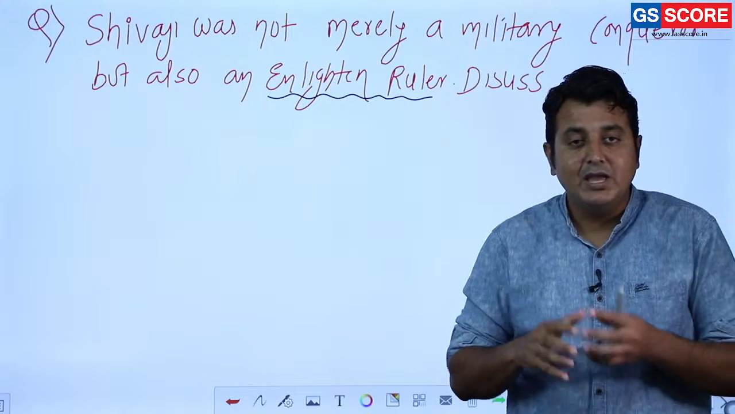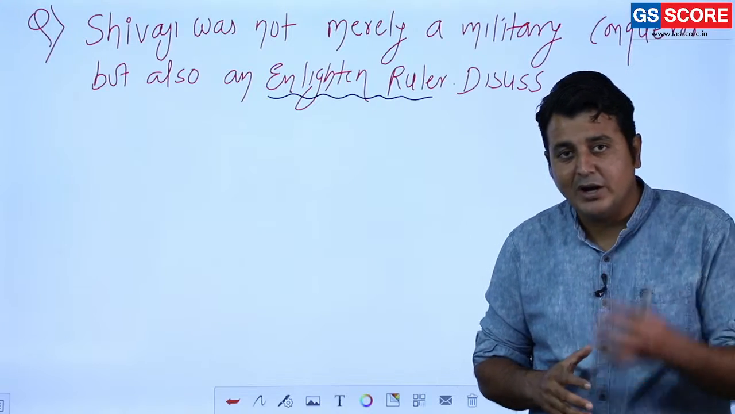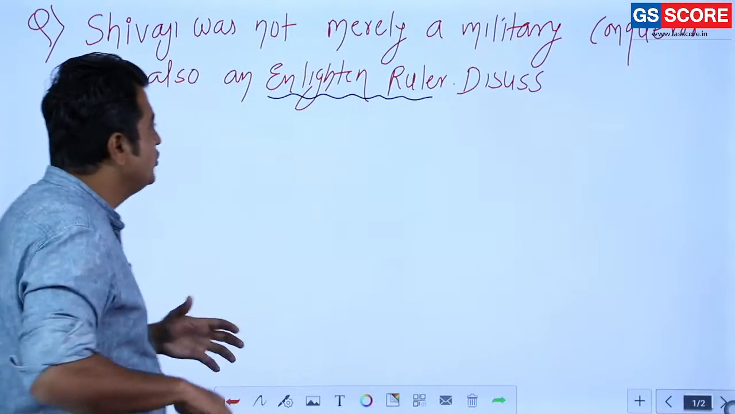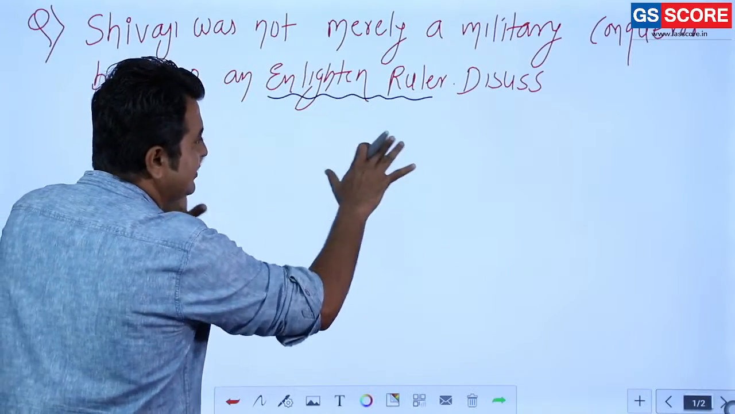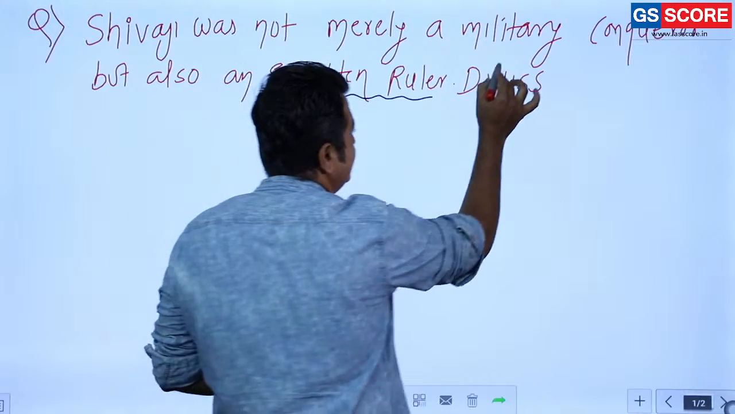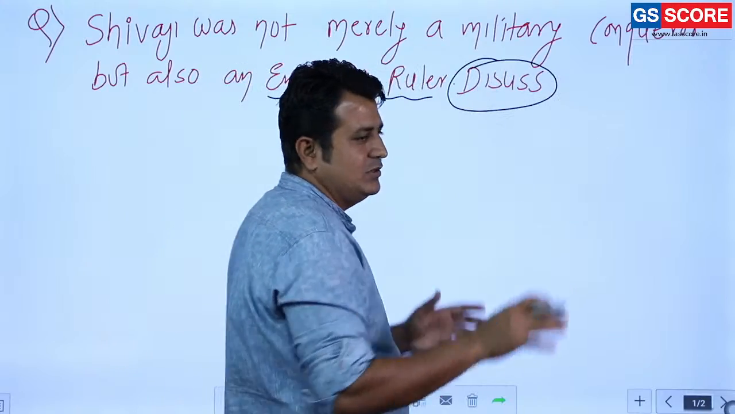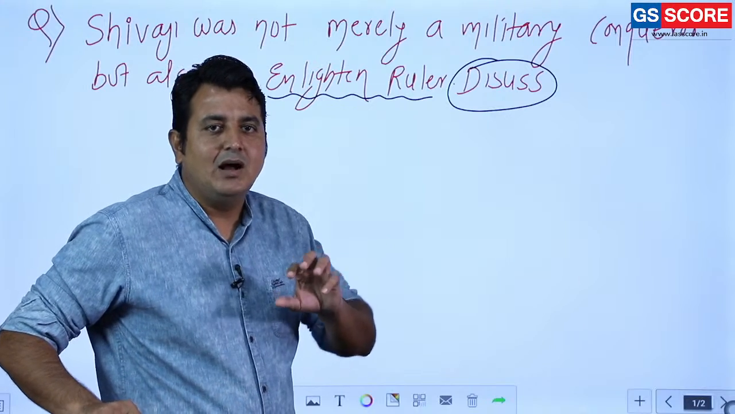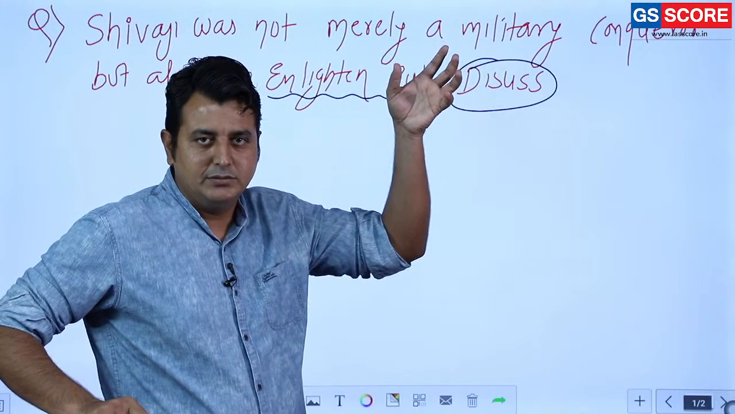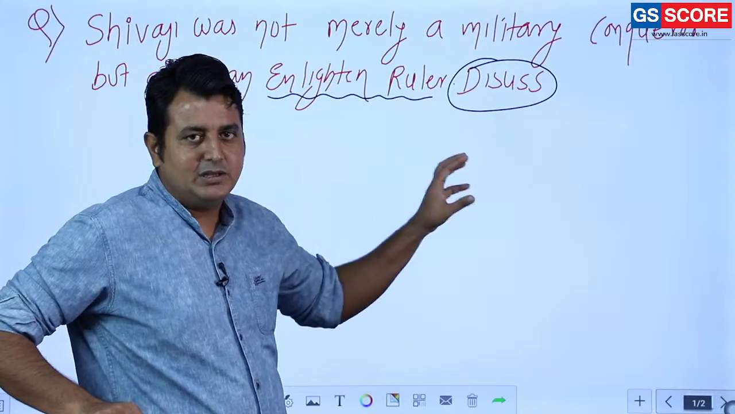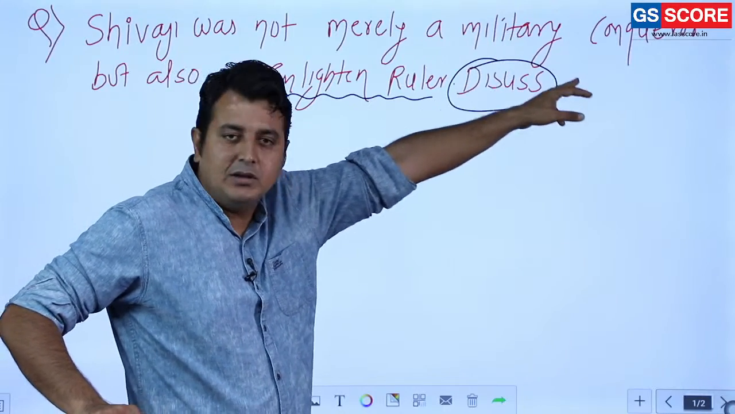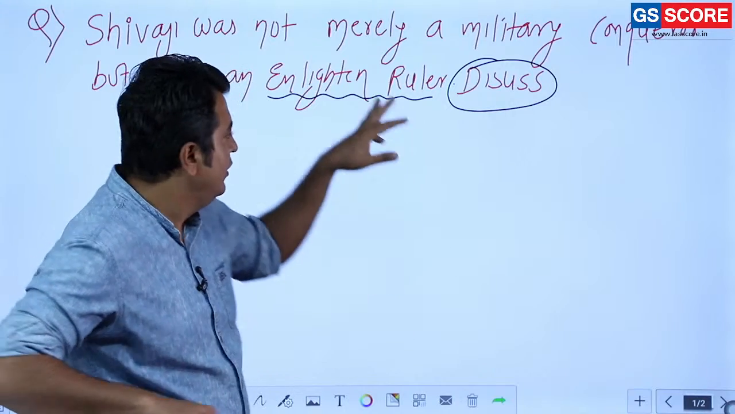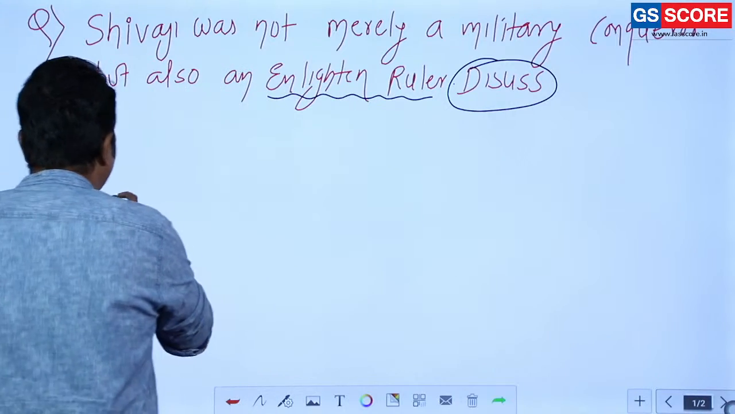So what we have to write in this question, we are going to discuss right now. What should be the approach? The question word is basically "discuss". So we have to discuss. We do not have to criticize. We do not have to take a critical view over it. Clear? So basically you have to mention the military conqueror, and then you have to mention the different dimensions of the enlightened ruler.